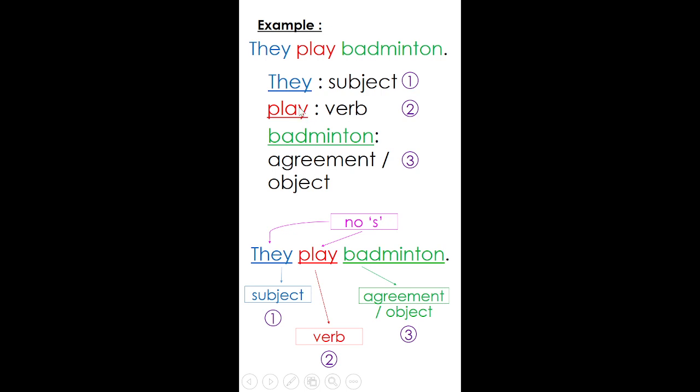It's just that we have to make sure that the verb is correct. Once the sentence is complete with all three things, the subject, the verb, and agreement, we have to make sure that the verb is correct. Okay? So this is the first, other than verb to be, this is another rule in simple present tense that you have to know.